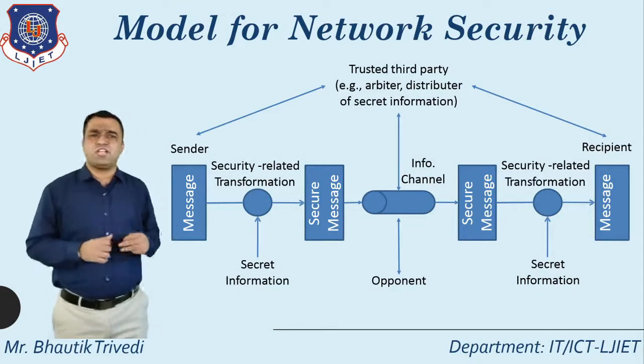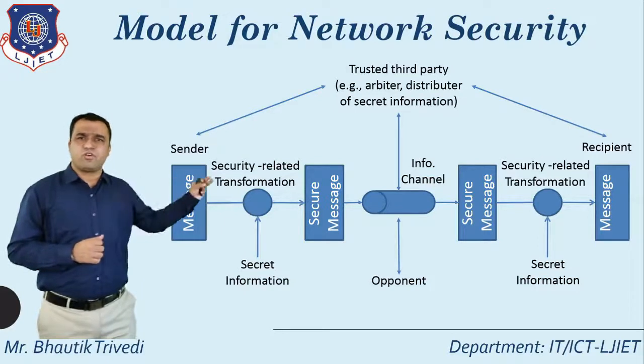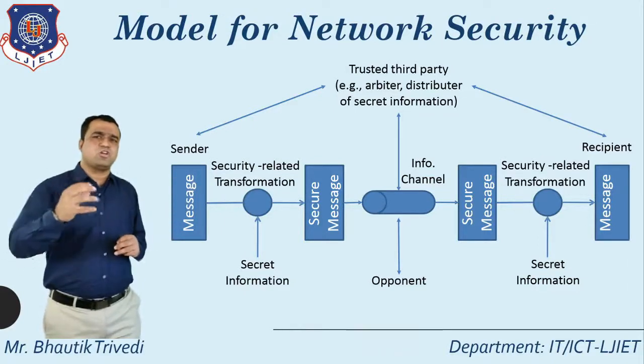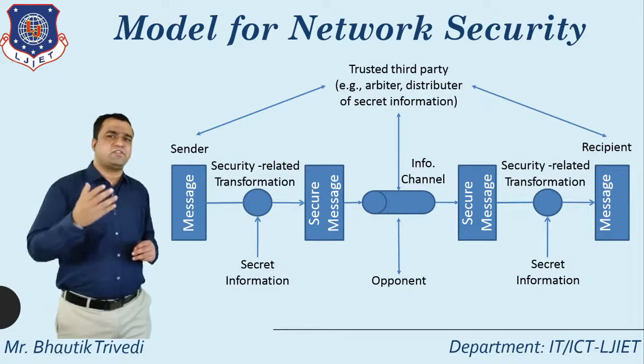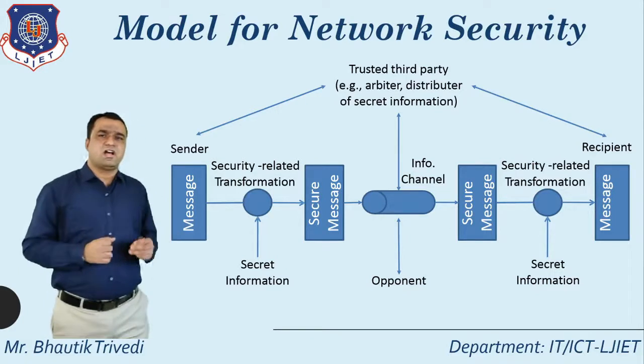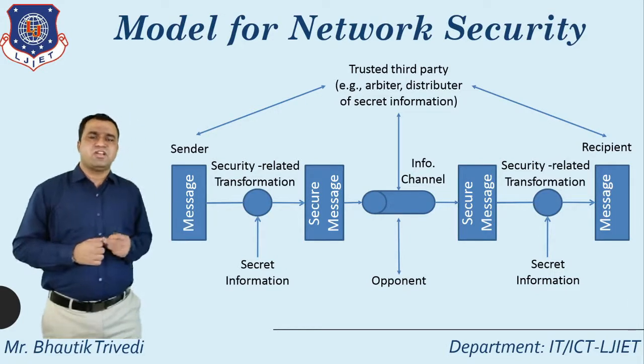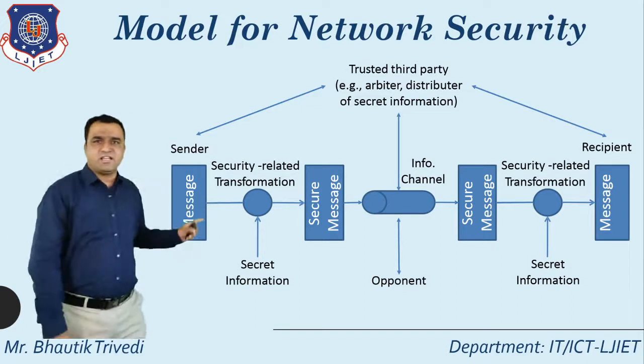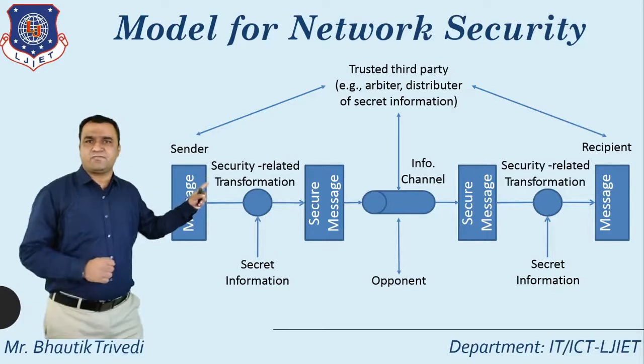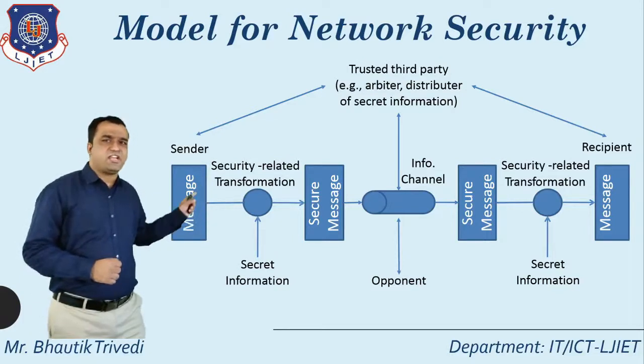Model for network security. Here you just see the diagram. Fully focus on this particular diagram, because whenever I send a message from sender to receiver, this is how I transmit the information and follow the model for network security. Here is the message that is sent by the sender, along with the secret information.